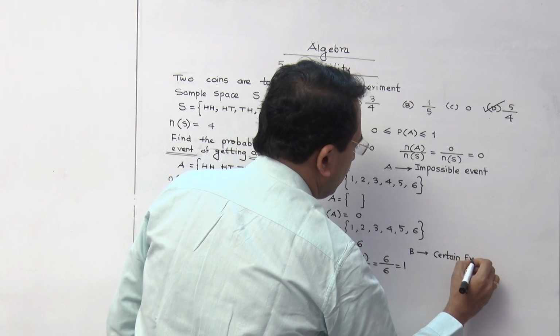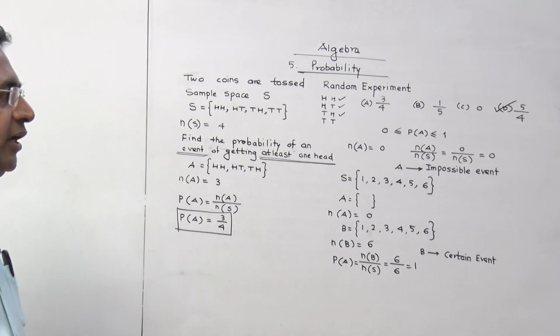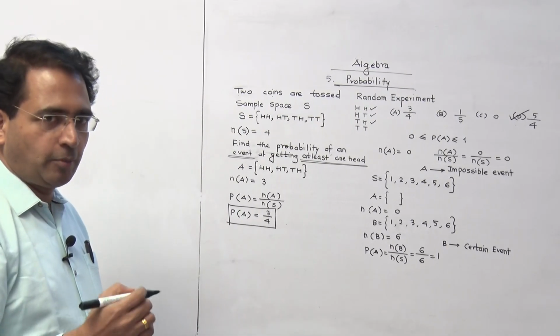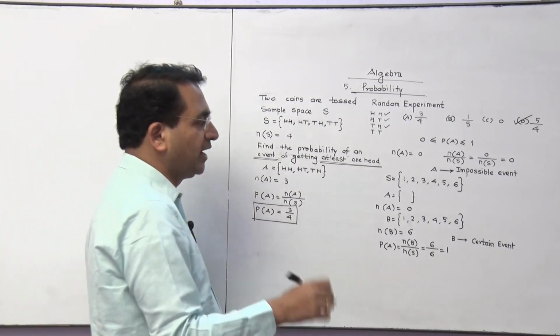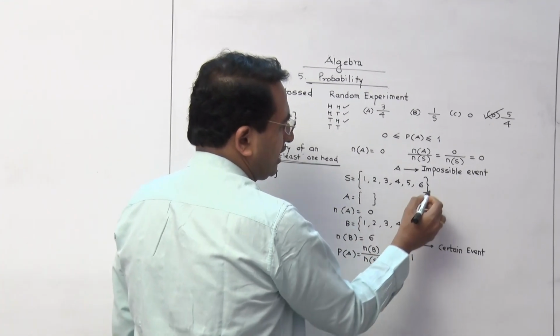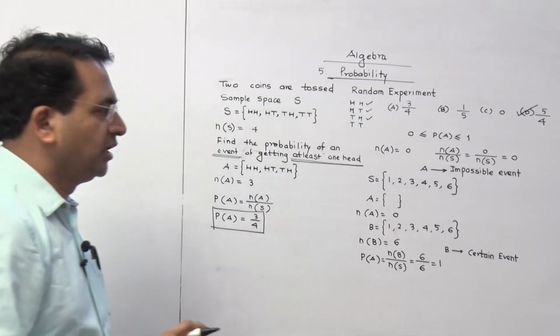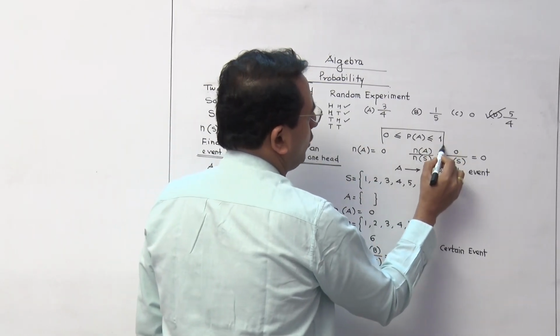So remember one thing, they ask you these MCQs. Probability of an impossible event is always 0. Probability of a certain event is always going to be 1. Remember this, and the answers of all the probability questions will always lie between 0 and 1.